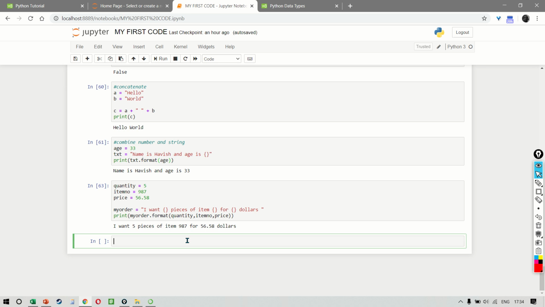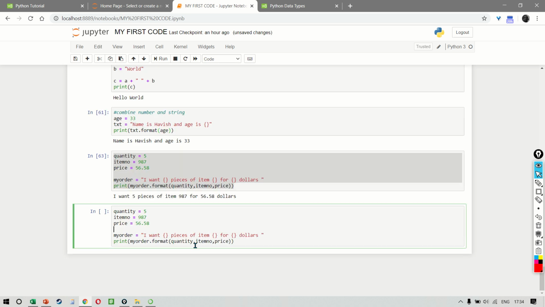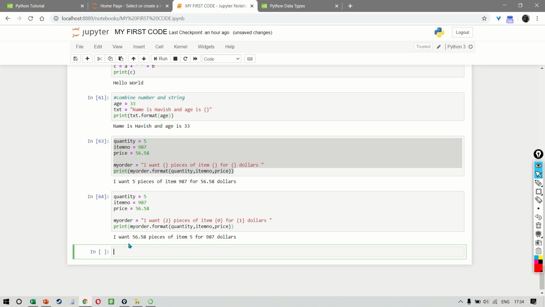You can even use an index number so that you're sure that the arguments are placed in the correct placeholder. For example, I'm just going to copy this one more time. Now, what I can do is we can put the number 2 and we can put of item 0 and then we can say 1, right? And you notice the result comes as "I want 56.58 pieces of item 5 for $987". So let me just make sure that I've done this correctly.